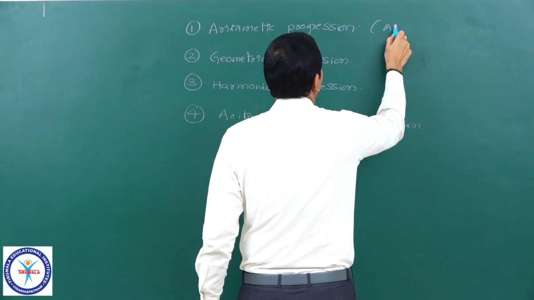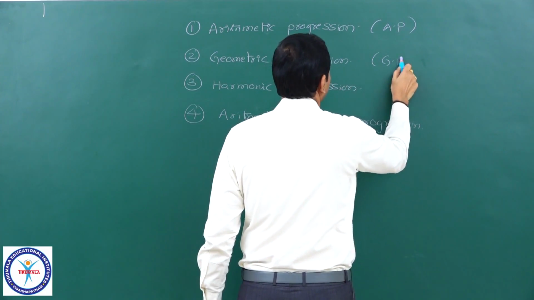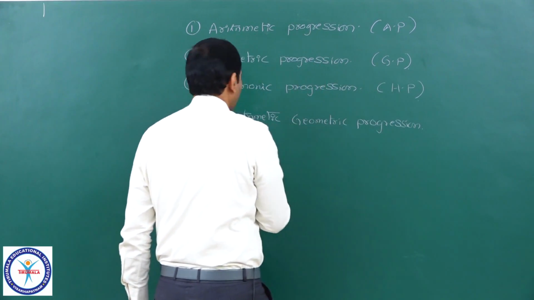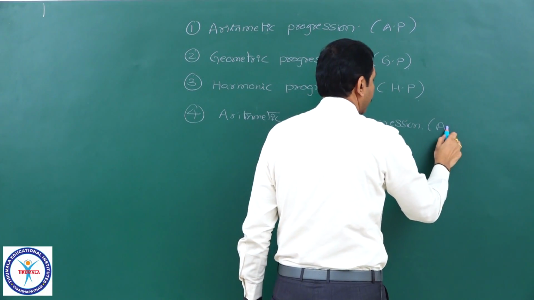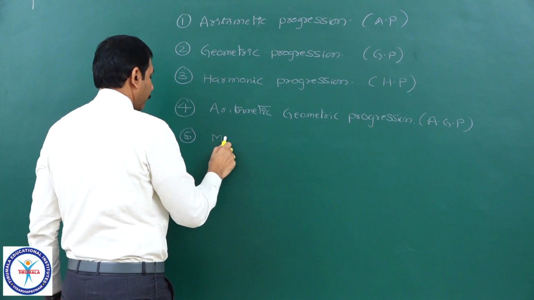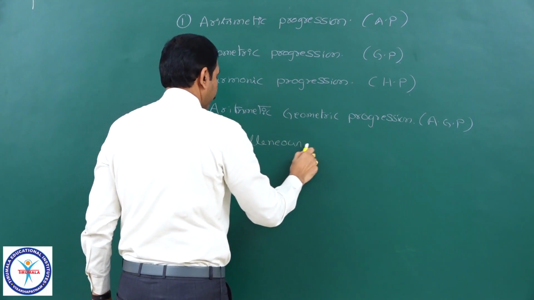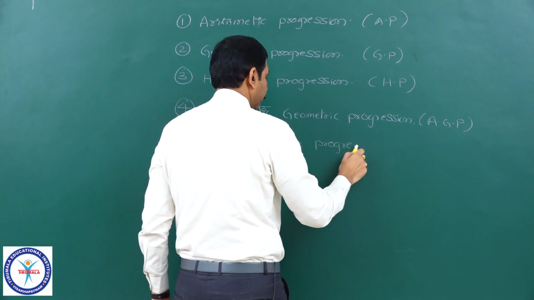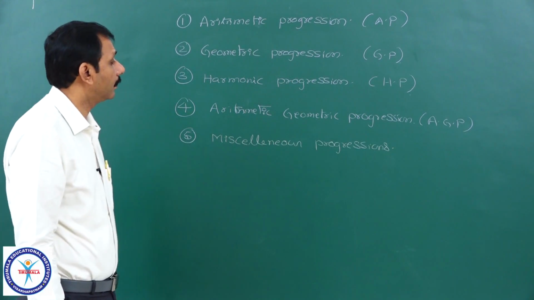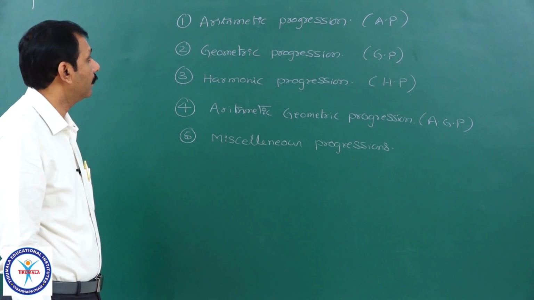That is, arithmetic progression AP, geometric progression GP, and harmonic progression HP. Arithmetic geometric progression is AGP. And next, some miscellaneous progressions. These are the progressions which we are going to discuss in this topic. One by one we will see.